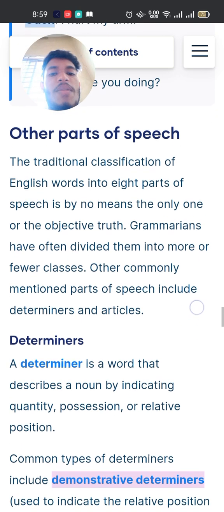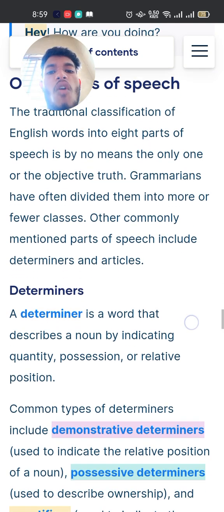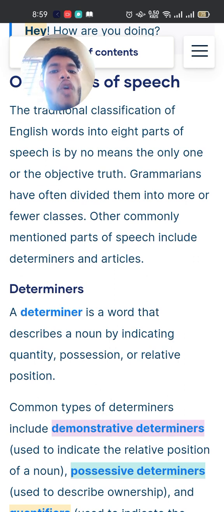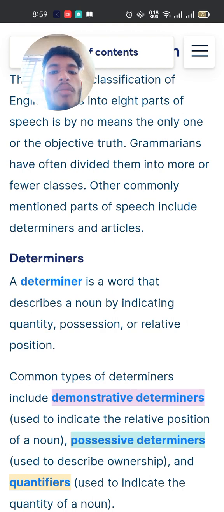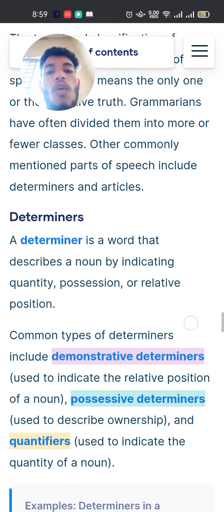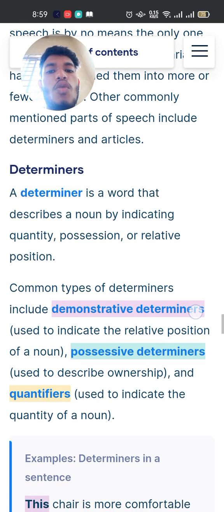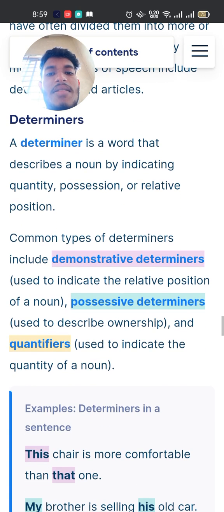Other parts of speech. The traditional classification of English words into eight parts of speech is by no means the only one, or the objective truth. Grammarians have often divided them into more or fewer classes. Other commonly mentioned parts of speech include determiners and articles.